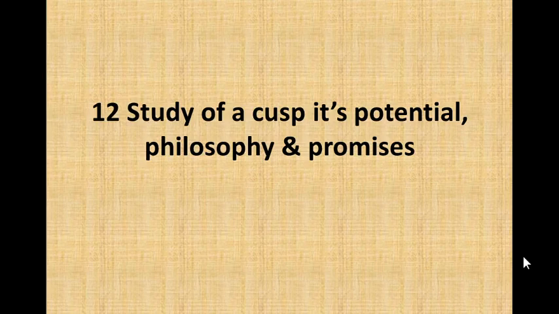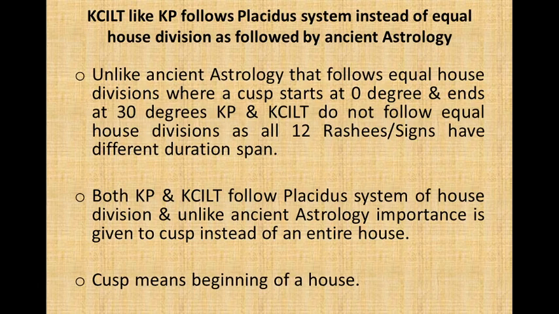In this video, we'll study a cusp's potential, philosophy, and promises. KCILT, like KP, follows the Placidus system instead of the equal house division followed by ancient astrology. Unlike ancient astrology, where a cusp starts at 0 degrees and ends at 30 degrees, KP and KCILT do not follow equal house divisions, as all 12 Rashis (signs) have different duration spans. Both KP and KCILT follow the Placidus system of house division, and unlike ancient astrology, importance is given to the cusp instead of an entire house. Cusp means the beginning of a house.